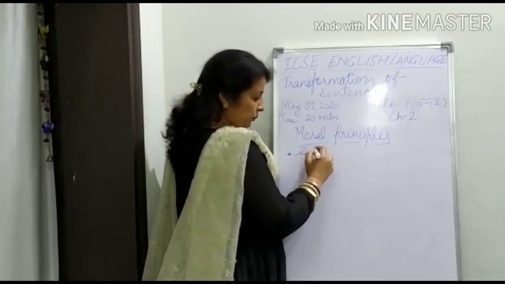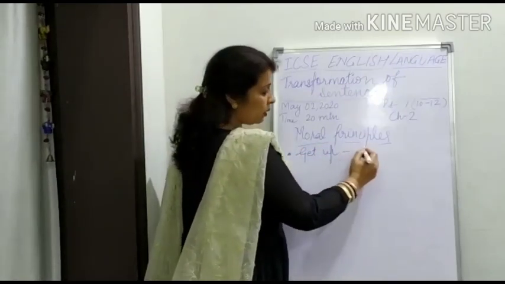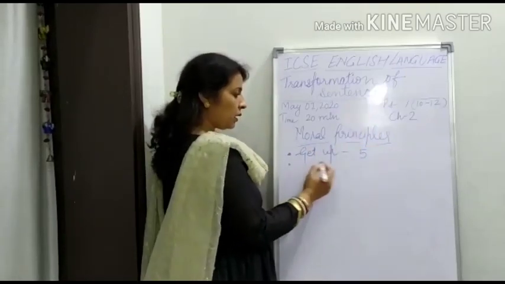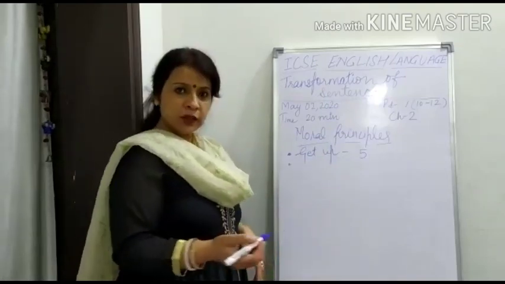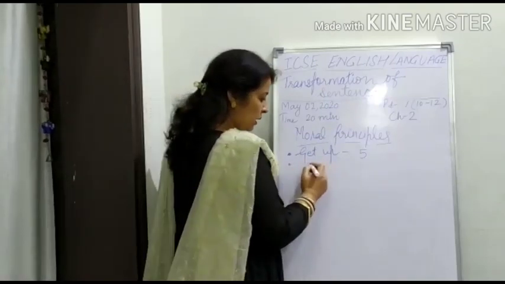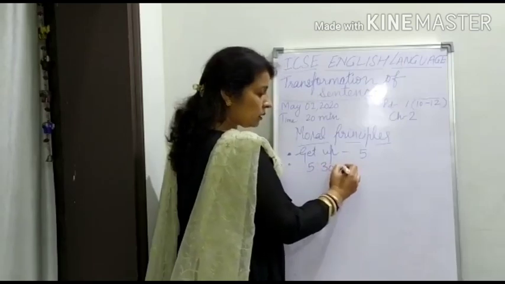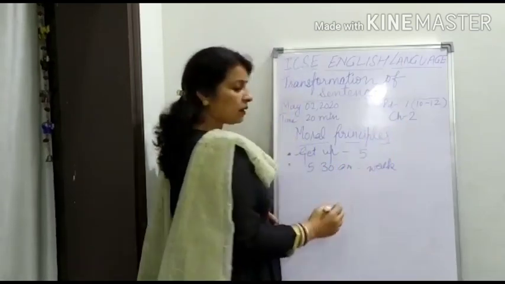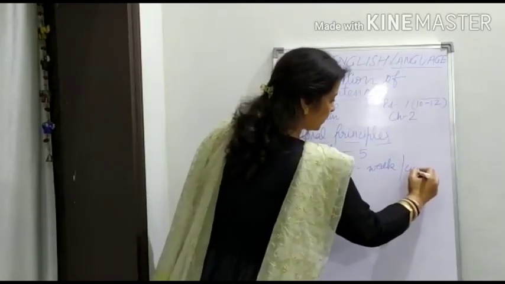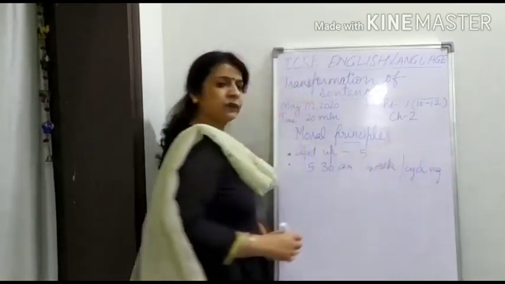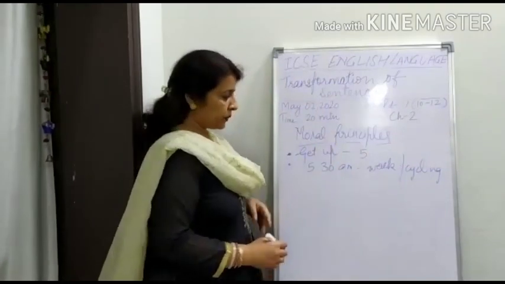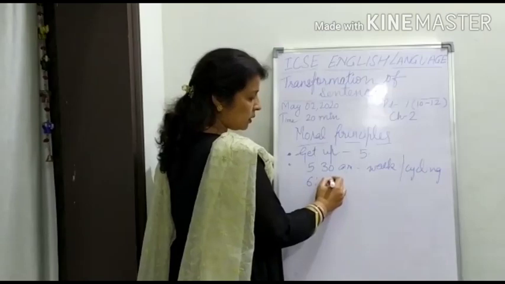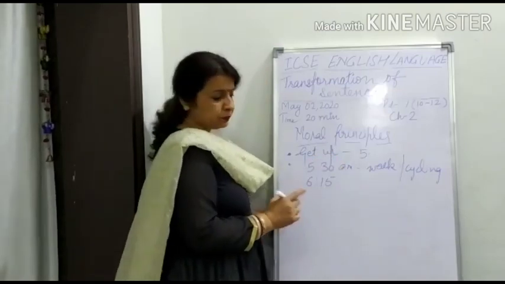Yes, get up early in the morning, around 5. Clear? Second, after having lukewarm water by squeezing lemon into it, around 5:30, go for a walk. Cycling, as you wish. Go for a walk or for cycling. So around 6:15, you'll be reaching back home.